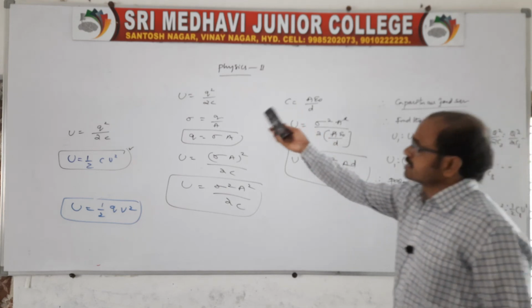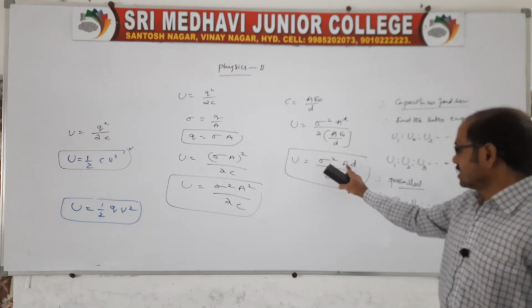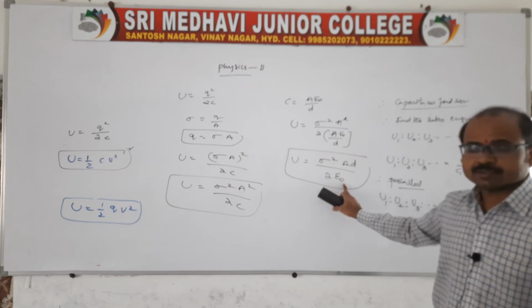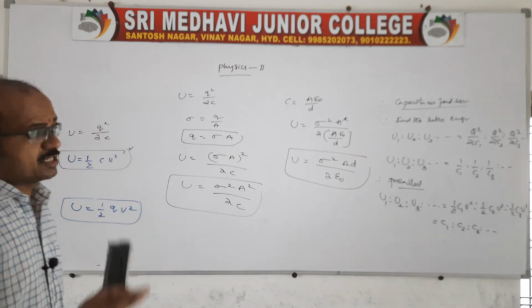It is in terms of surface charge density, because sigma is the surface charge density: sigma square A D by 2 A epsilon naught. So these are the situations which we have in the case of energy stored in a capacitor.